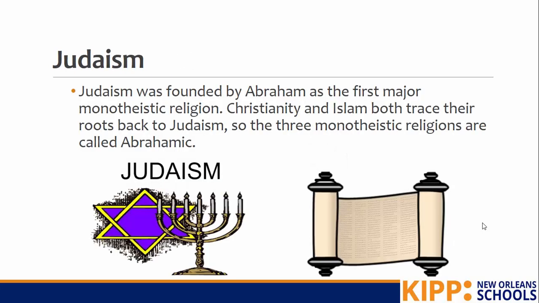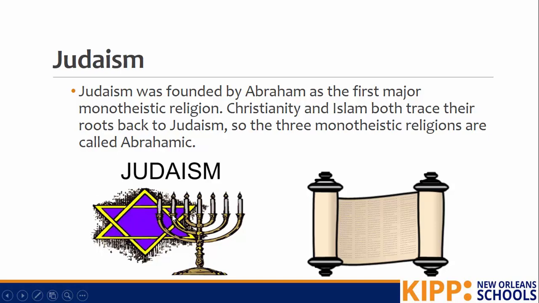So let's talk about the one that emerged first, and that was Judaism. Judaism was founded by Abraham as the first major monotheistic religion. Christianity and Islam both trace their roots back to Judaism, so the three monotheistic religions are all called Abrahamic, and they get that name from the Judaism founder Abraham. People who follow Judaism are Jews.